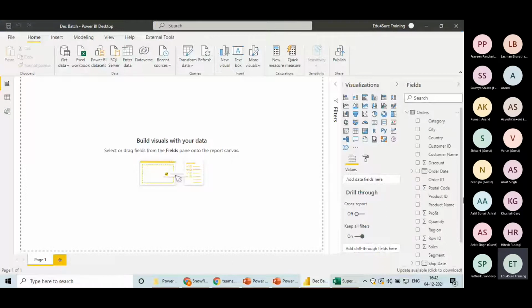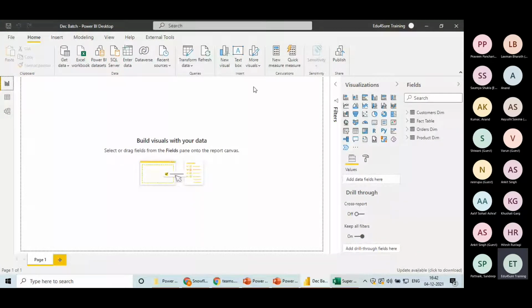So this is called load. Did you notice the pop-up saying load? Right? So this is ETL. This is the process. Now, can you see the 4 tables, 3 dimensions and 1 fact table? Right, everyone?